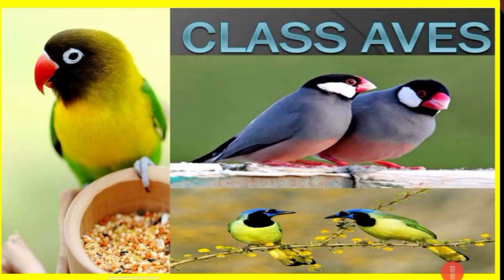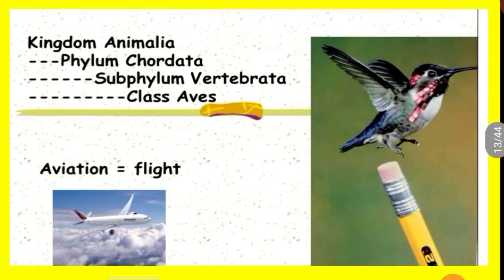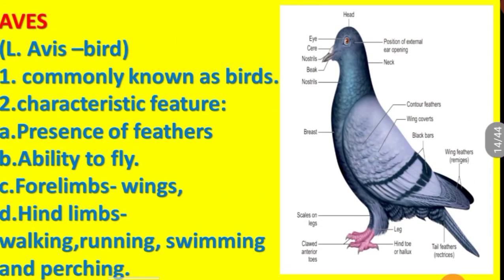Hi children, in this video we are going to discuss class Aves. Kingdom Animalia, phylum Chordata, subphylum Vertebrata, class Aves. It is actually derived from the word aviation. Aviation means flight. Class Aves is derived from the Latin word aves, meaning bird, commonly called birds.